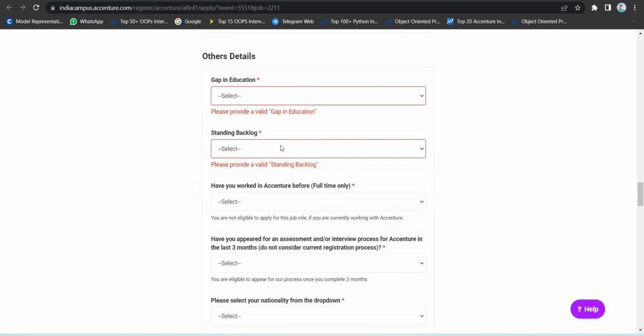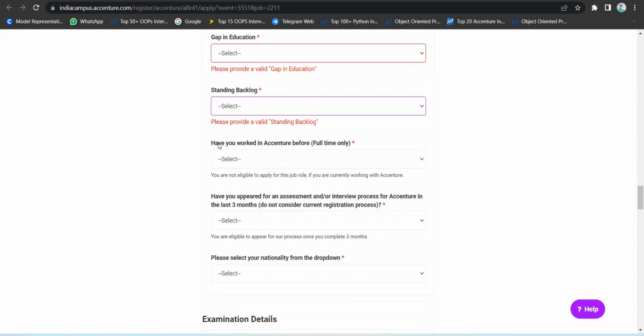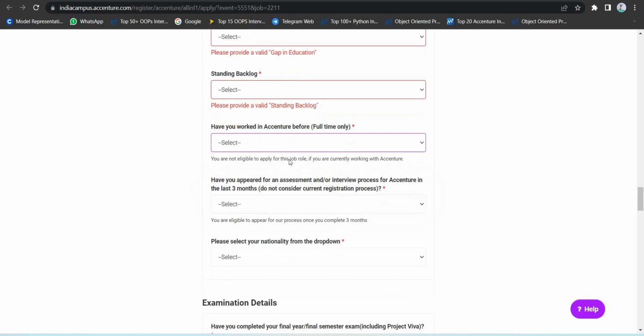Standing backlogs, this is your arrear. Many candidates don't know what standing backlog means. The meaning of backlog is your arrear, how many arrears you have. So this is mentioned as standing backlog. If it's 0, then you should mention 0. I worked in Accenture before full time: if you worked, then yes, otherwise give no.